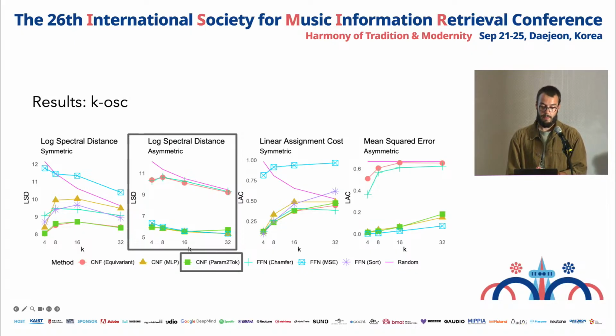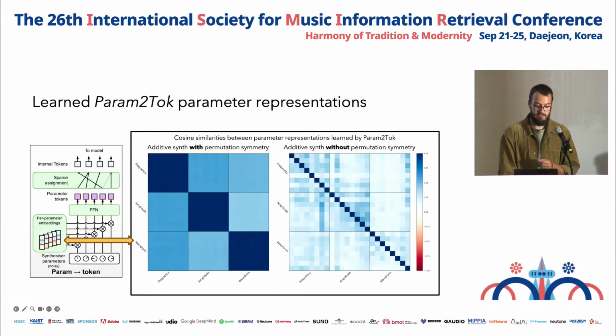We can get a visual intuition for this by computing the cosine similarities between the learned parameter embeddings of the parameter token module. On the left, for the permutation symmetric synthesizer, it has learned the functional equivalence between the permutable oscillators, and so the representations for all frequency parameters are almost identical, and the same goes for amplitude and waveform. On the right, with no symmetry, the learned representations lack this structure.